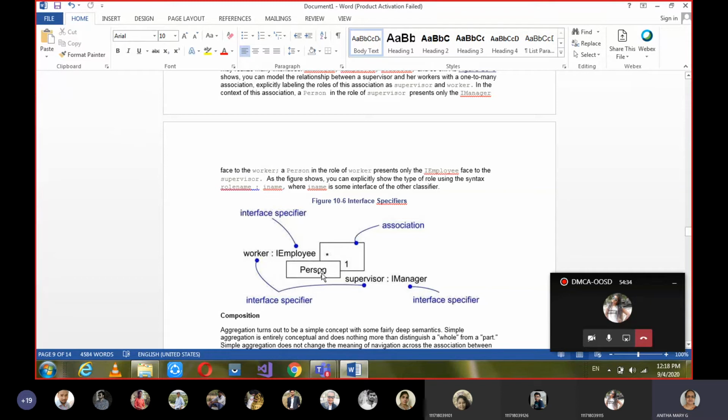Say here, a person is there. A person can be one person or many persons. Among persons, there can be many employees. That is what we are specifying here. Persons means workers, so we are specifying an interface specifier for this. There can be many persons, but among many persons, only one can be the supervisor, and for the supervisor, the interface manager is implemented.